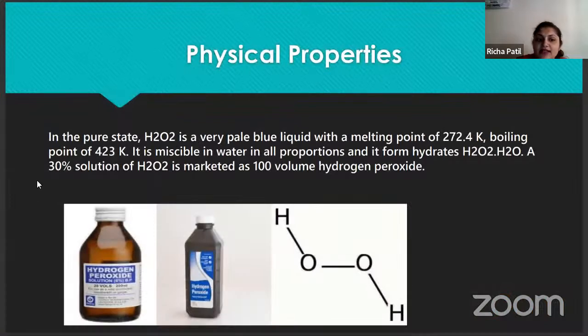Physical properties: H2O2 is a very pale blue liquid with a melting point of 272.4 Kelvin and a boiling point of 423 Kelvin. It is miscible in water in all proportions, and it forms a hydrate, H2O2.H2O. A 30% solution of H2O2 is marked as 100 volume hydrogen peroxide. You can see this structure; it is like an open book.